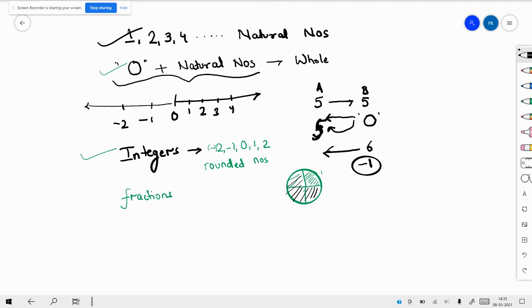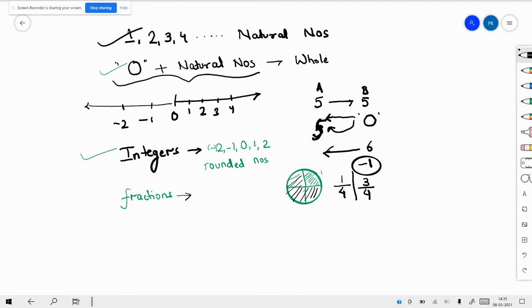Now, the one who will get one part, how will he tell that, I have got less part, or I just got little less than my brother, or how will you actually denote it? So, we write 1 divided by 4, and here we will write 3 divided by 4.